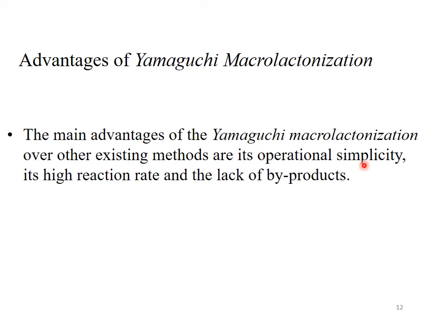The reaction rate is high and the yield of the product is also high. No byproducts are obtained during this reaction. These are the advantages of Yamaguchi esterification, which is a special method to produce esters over the other methods for the formation of esters.